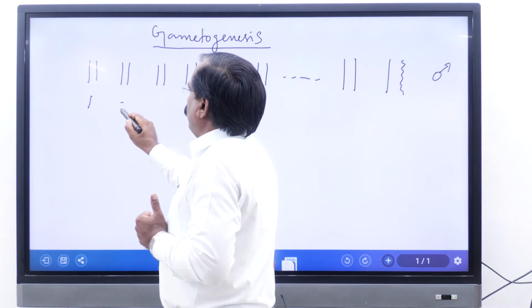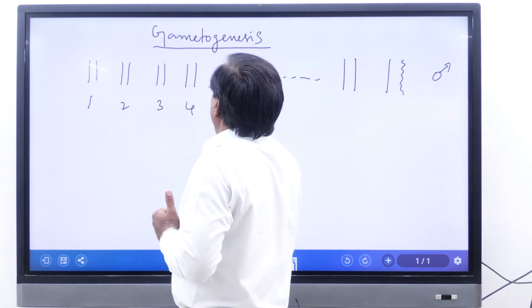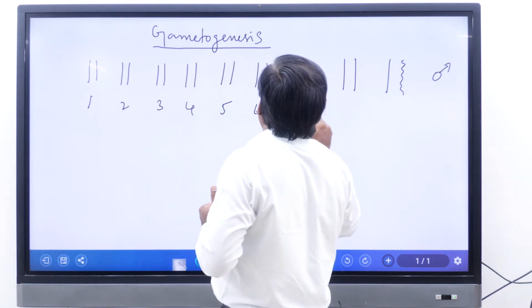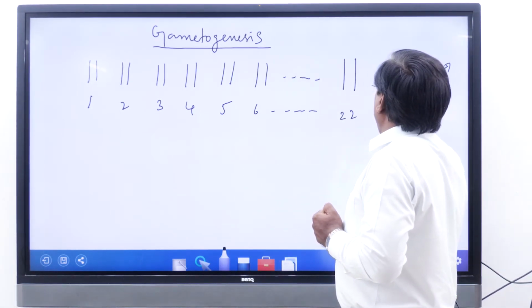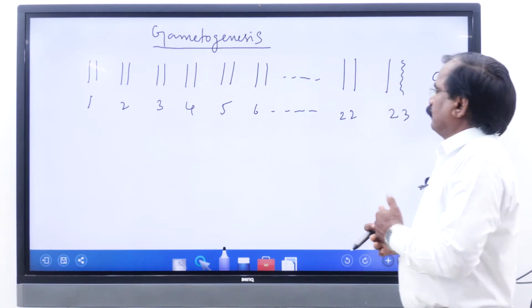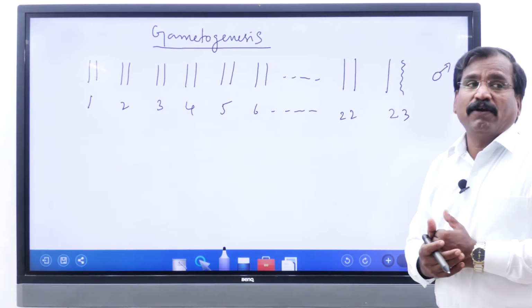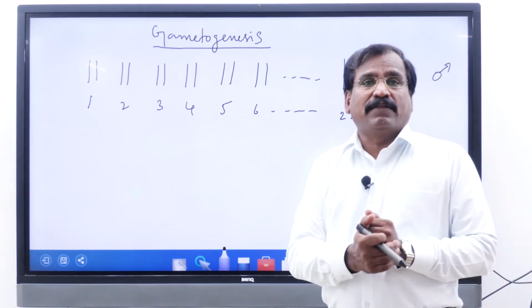First pair 1, 2, 3, 4, 5, 6 and so on, up to 22 and the 23rd pair.